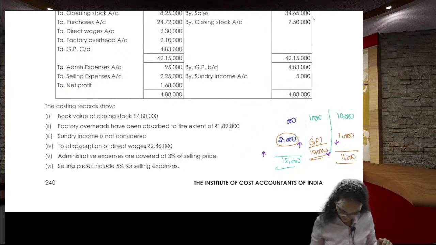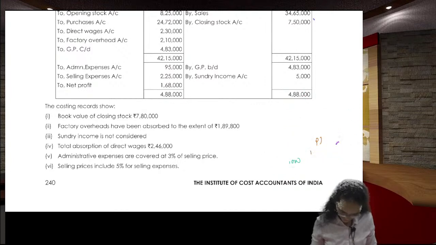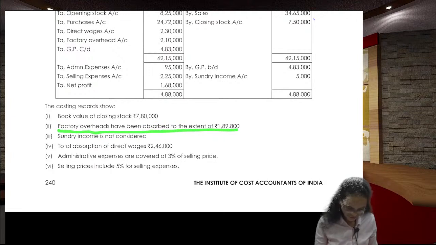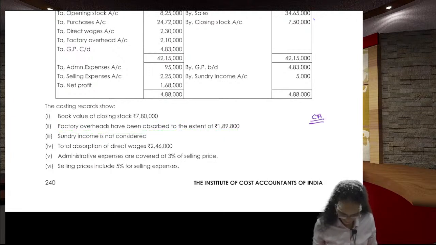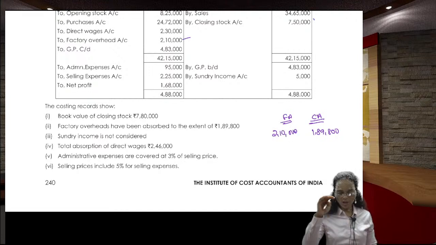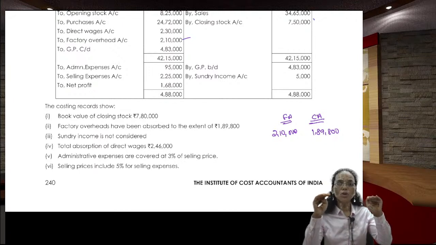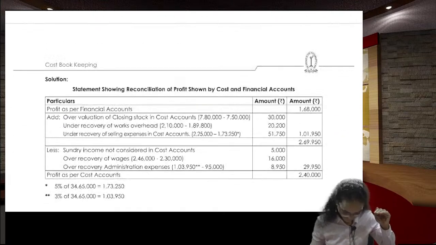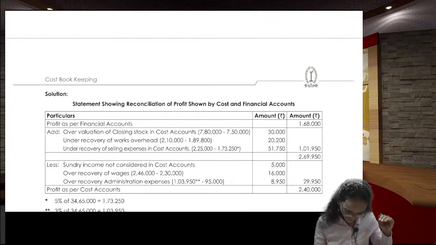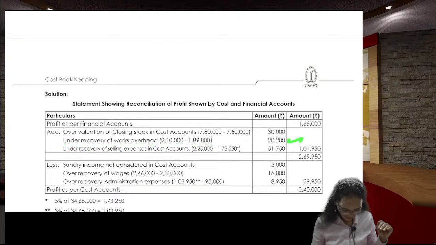I explained this to you so many times. When the cost expenditure is reduced, cost profit is up, financial profit is lower. So you add back the difference. Under recovery of overheads, 2,10,000 minus 1,89,800, you add back.